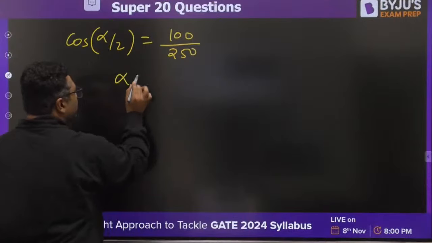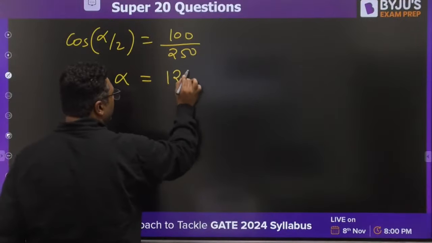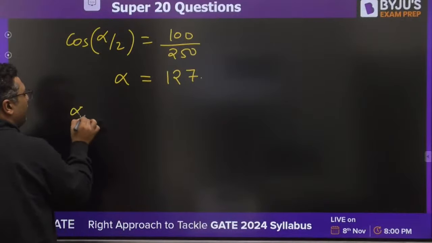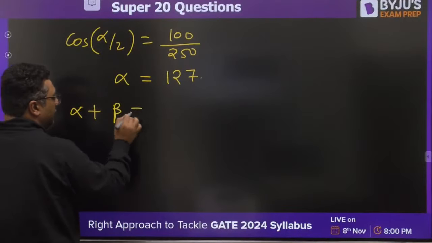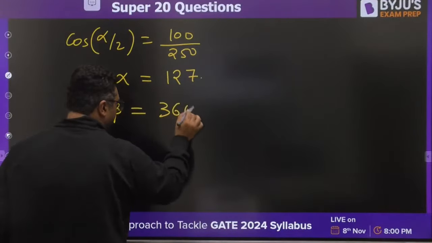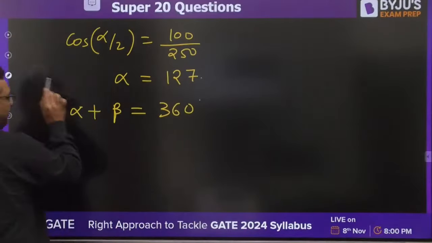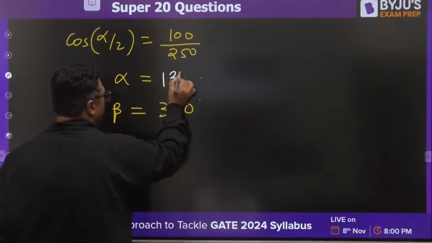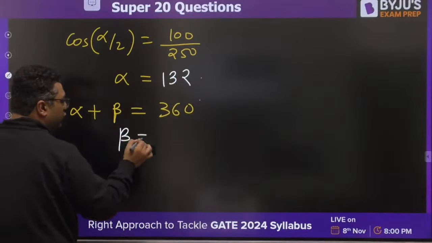So what you are getting as alpha, I feel you would be getting 127 point something, and then you would be having alpha plus beta equals 360. Are you getting 132 or 127? I feel 132 would be the answer for alpha. And for beta, you would be getting around 232.